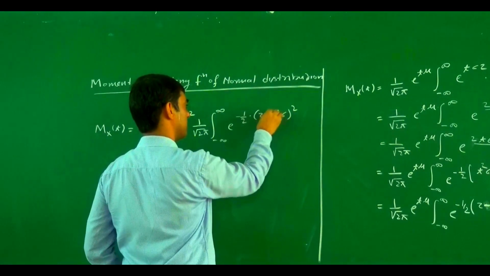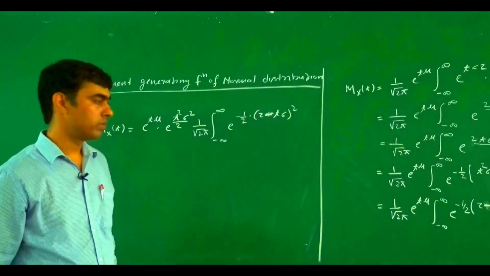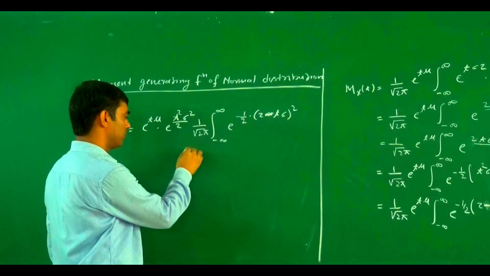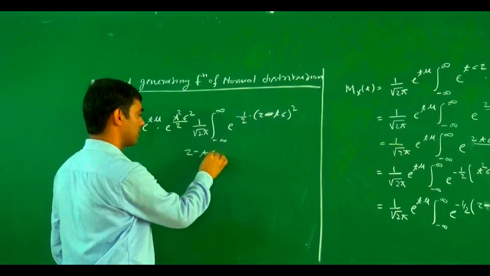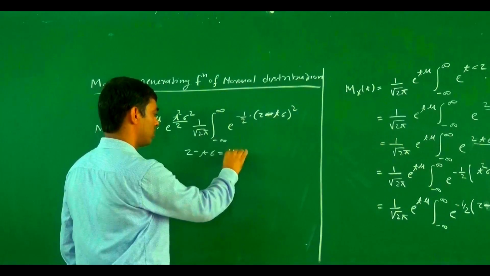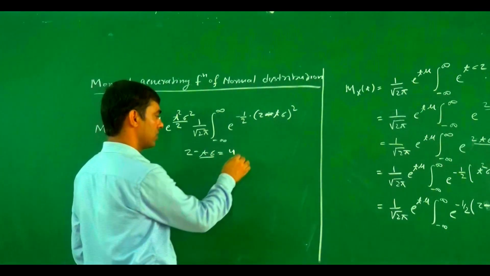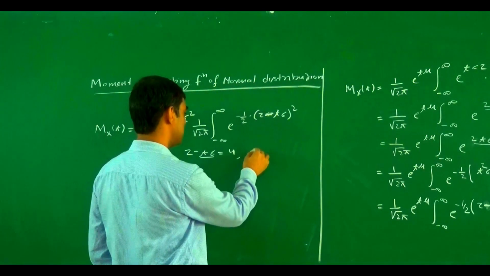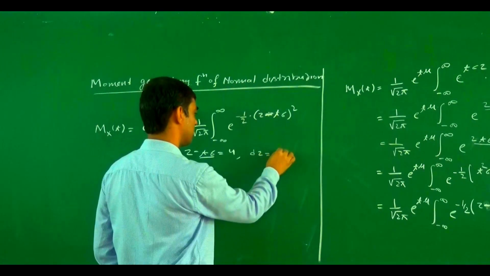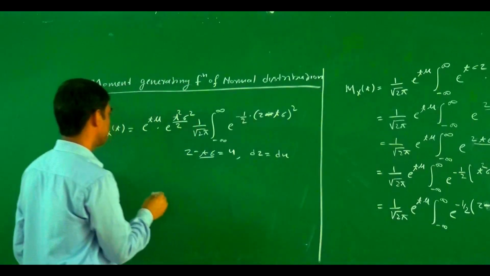So this one is z minus. Now if we put z minus t sigma equal to u, then what is the value for dz? dz equals du.